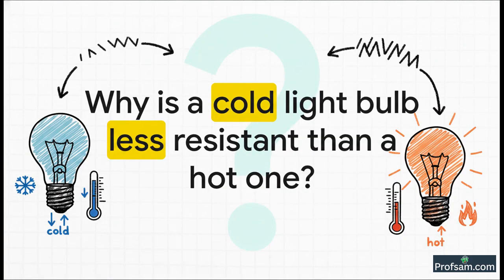So, let's start with a simple question. We've all seen those old-style yellow light bulbs, right? The incandescent ones. Have you ever stopped to wonder, why does that bulb have less resistance when it's cold, but as soon as it gets hot and starts glowing, its resistance just shoots up? It's a bit strange, isn't it? Come on, let's solve this mystery together.